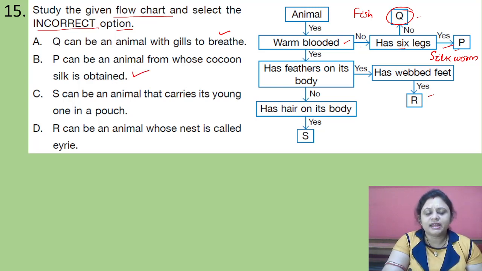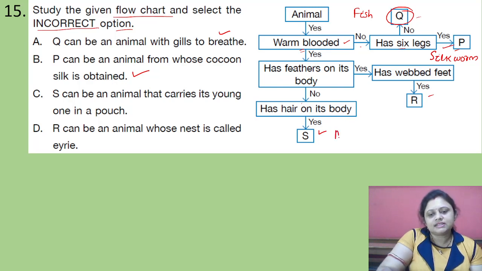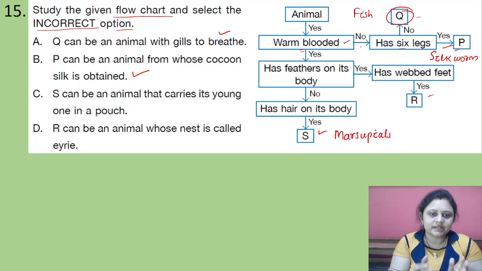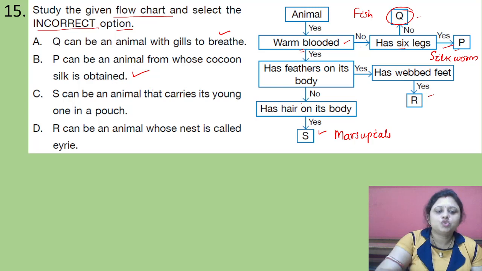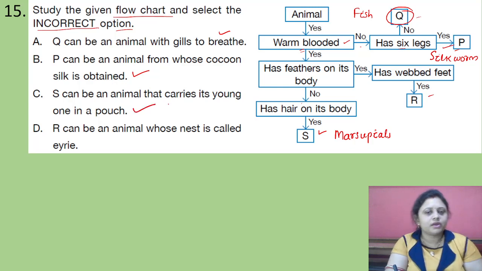S can be an animal that carries its young one in a pouch. What is S? Animal, yes. Warm-blooded, yes. Has feathers on its body, no. Has hair on its body, yes. So this could be the marsupials like kangaroo. Okay, they have a pouch, and in that pouch they carry the young ones. You must have known about the kangaroo, right? So yes, it would be the correct one.